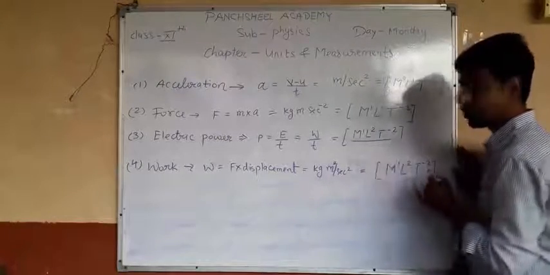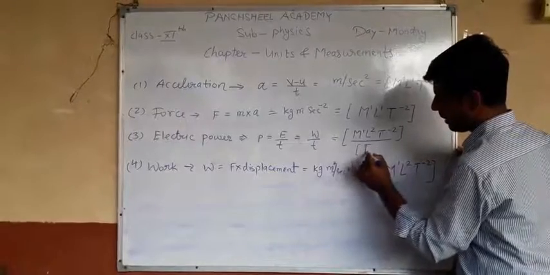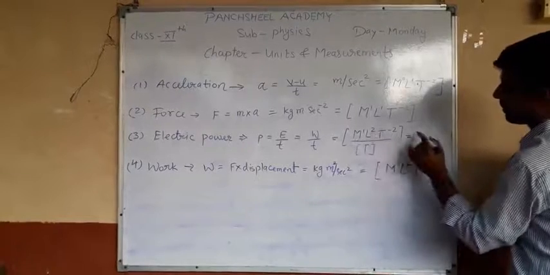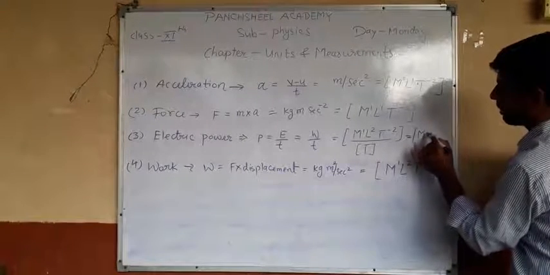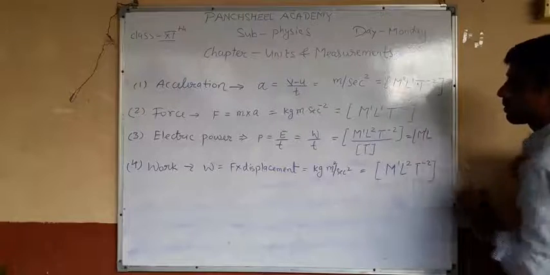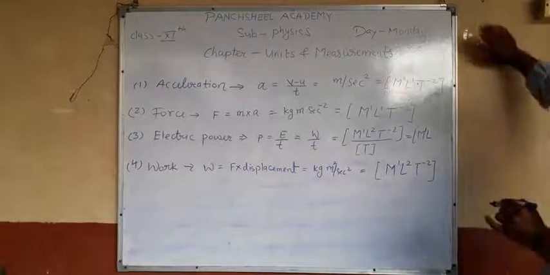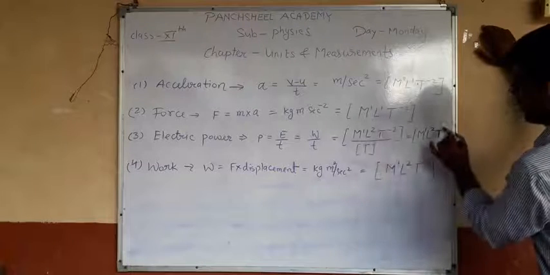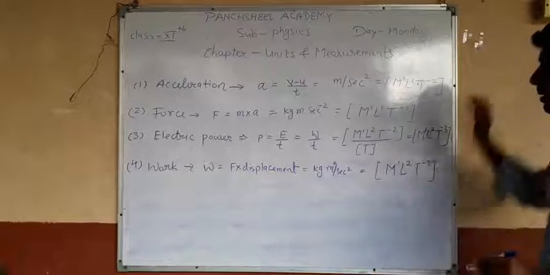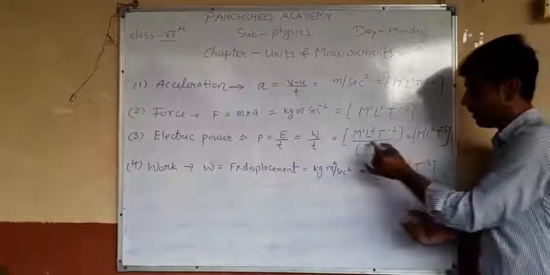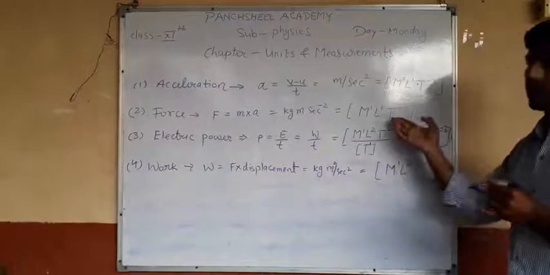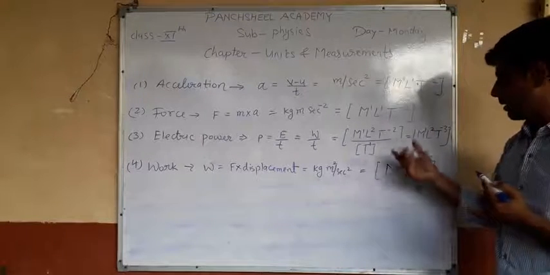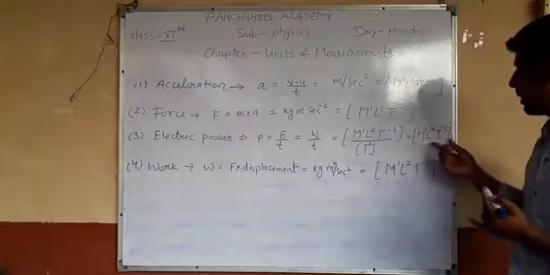And what is the dimension formula for time? You can write T. So the final dimension formula of electric power is M1 L2 T minus 3. Why T minus 3? Because T1 is in the denominator, so the power adds, giving M1 L2 T minus 3.